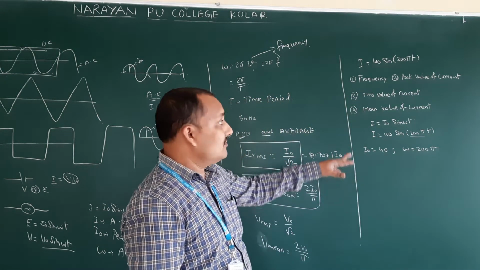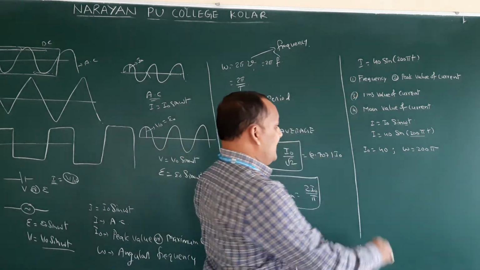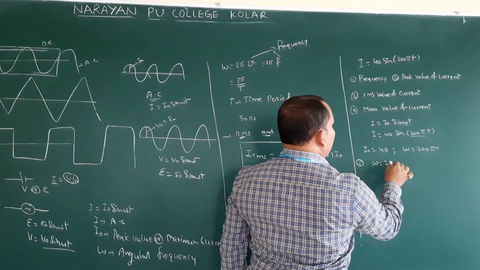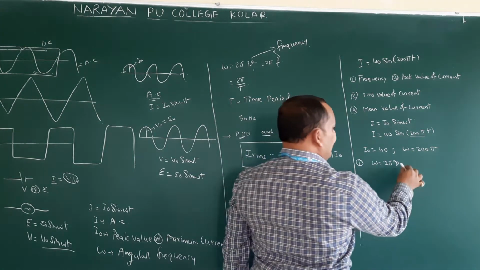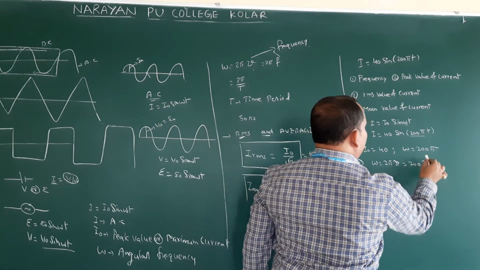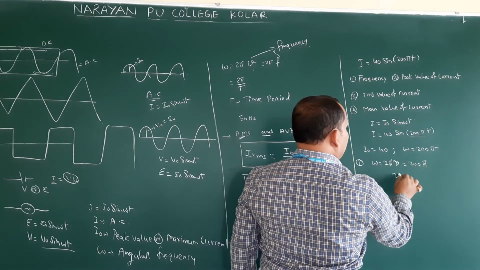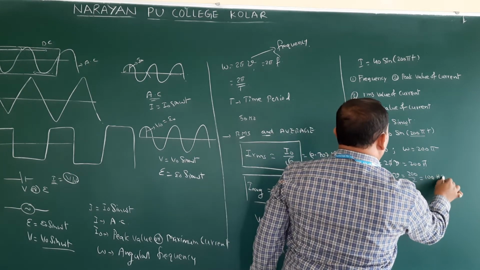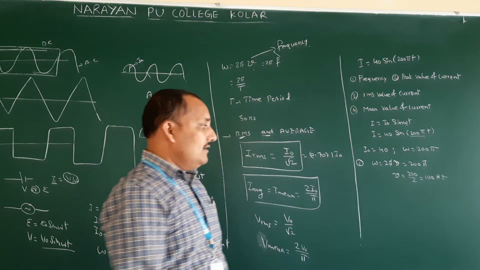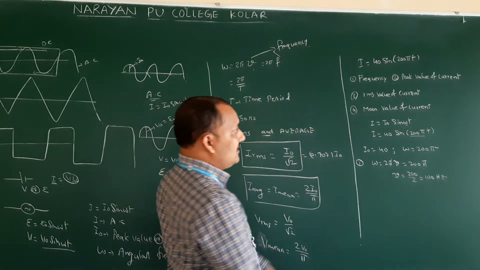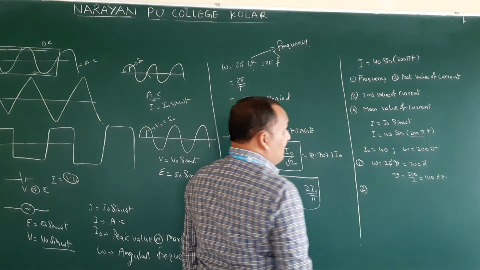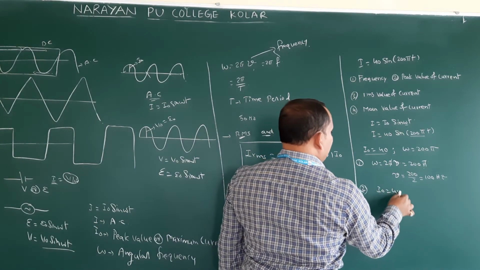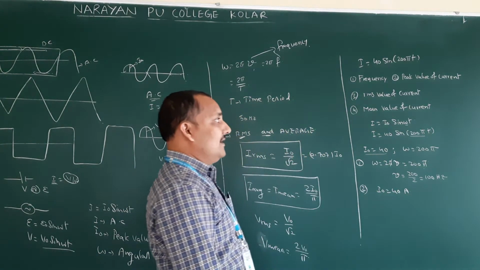Now first what we have to find here is frequency. So for frequency we want this equation: omega is equal to 2 pi nu, or 2 pi f is equal to 200 pi. So pi will be cancelled and nu is equal to 200 by 2, which is 100 hertz. So that is frequency. Now second one, peak value of current. In this only it is the peak value of current, how much? I naught is equal to 40 amperes.